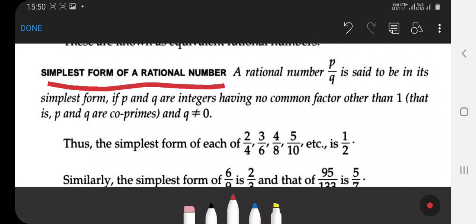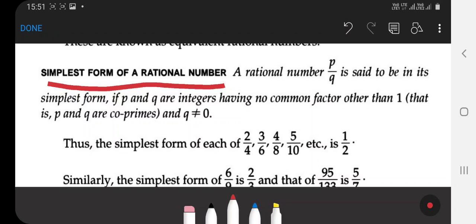A rational number p by q is said to be in its simplest form if p and q are integers having no common factors other than 1. So if p and q are co-prime and q is not equal to 0, the rational number is in its simplest form. Clear? Here are some examples.